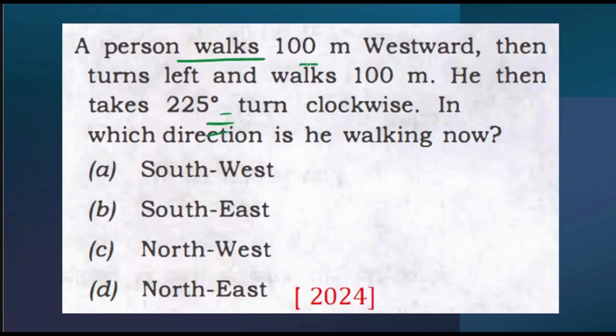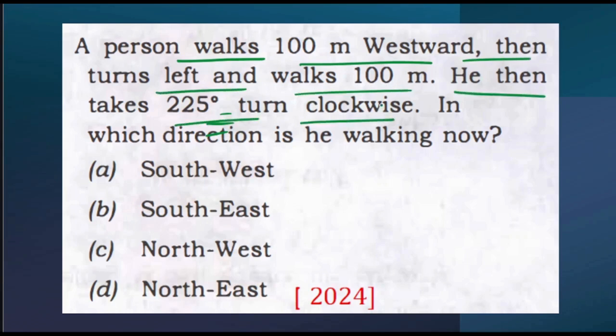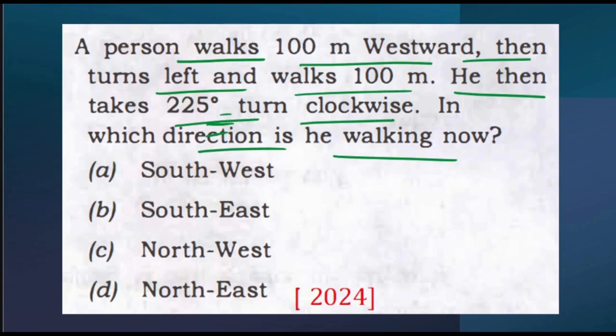A person walks 100 meters westward, then turns left and walks 100 meters. He then takes a 225-degree turn clockwise. In which direction is he walking now? Okay, simple. Let's solve this question. What is the difference between the previous question and this one? Over here they have given some angles. So let's solve this question.